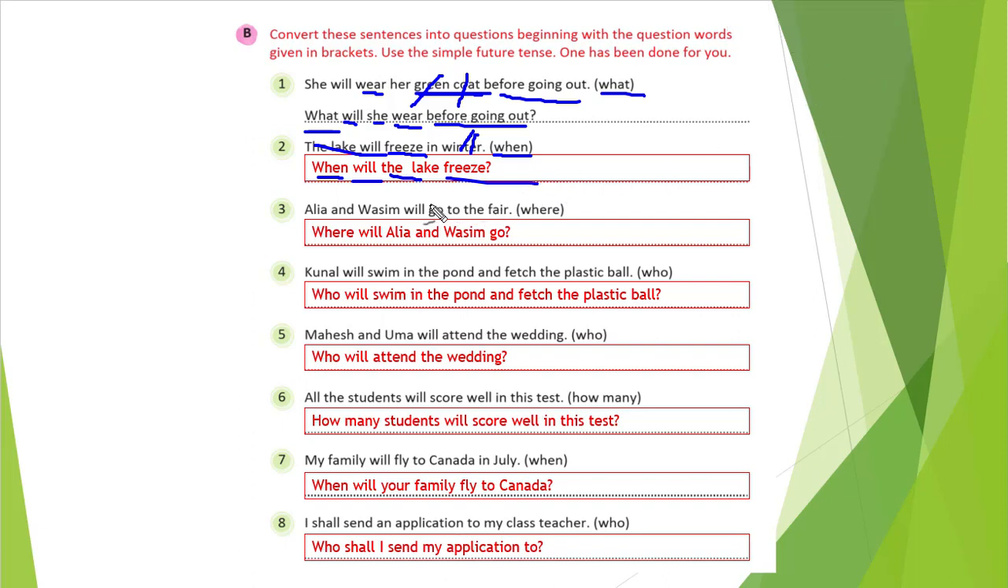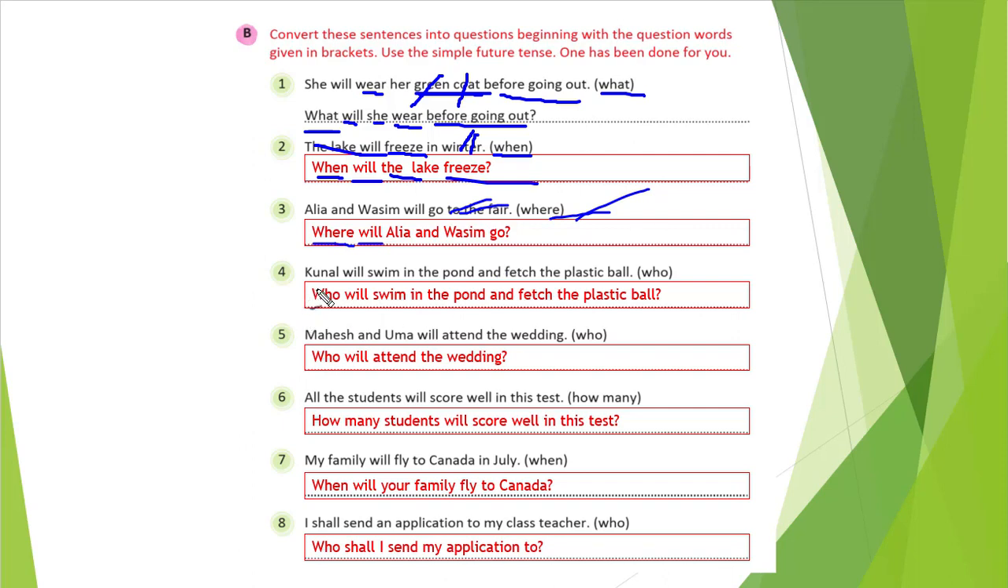Yes. Let's see further. Alia and Wasim will go to the fair. And where is the question mark? Right, the question word. So we will write first where or a question word. Then we will write shall or will. Here Alia and Wasim is there, so we will use will. Then Alia and Wasim go to the fair. That is the answer, so we will remove that one.